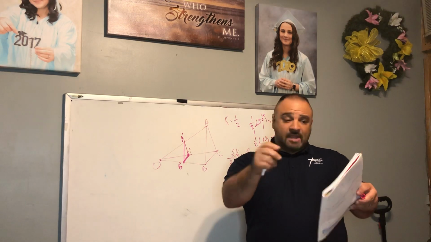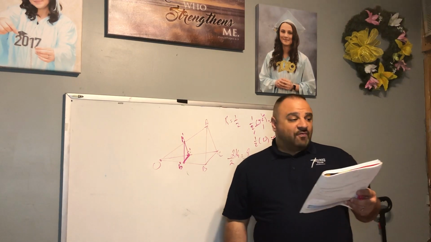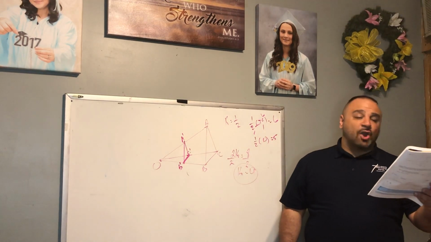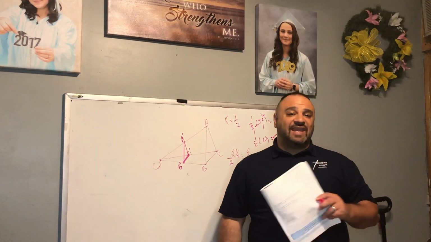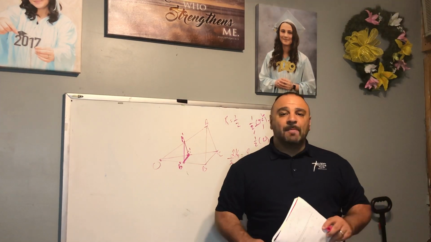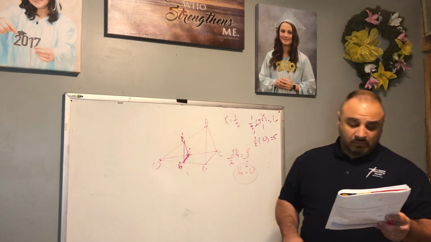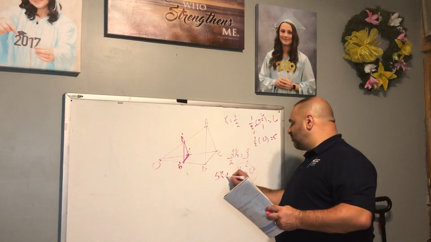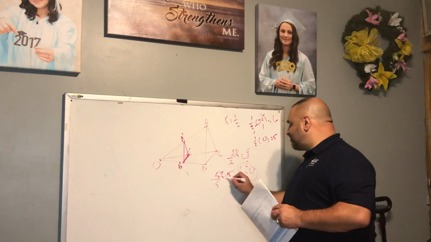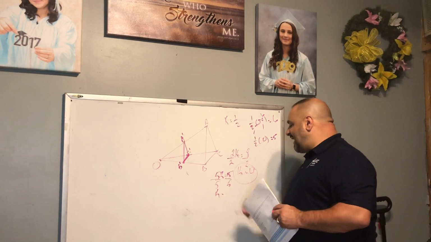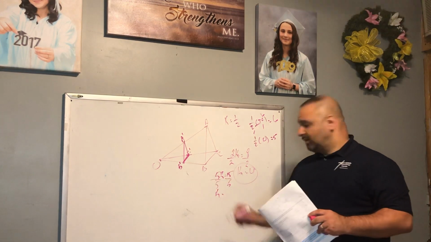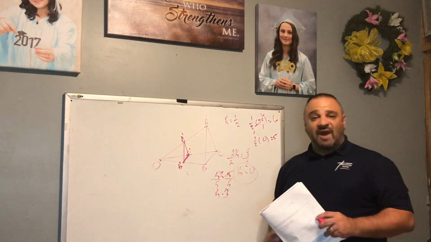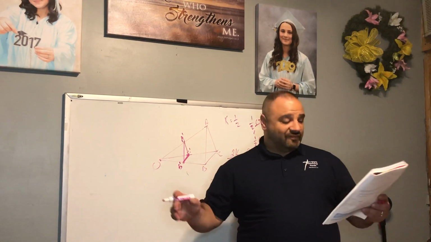You get it? Look at number 6. If OC is 5 and OC prime is 15, k would be what number? All right, so we can go 5k equals 15. Divide both sides by 5. K equals 3, right? Because 5 times 3 equals 15.